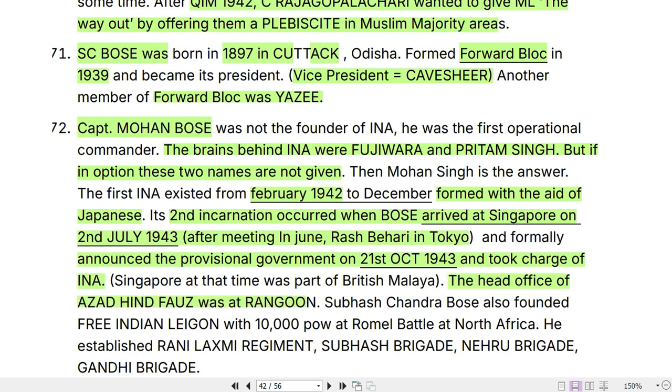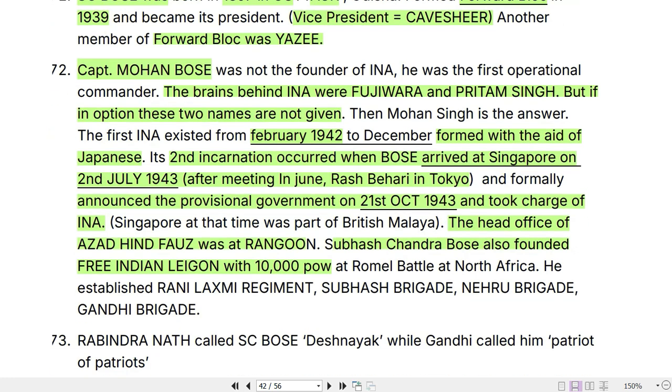Subhash Chandra Bose also founded Free Indian Legion with 10,000 prisoners of war at Rommel battle, which you should not remember. Just remember that Free Indian Legion is associated with Subhash Chandra Bose, and the head office of Azad Hind Fauj is located in Rangoon. He formed the Provisional Government of India on 21st of October 1943, and that's when he took charge of the INA. He also formed Rani Lakshmi Regiment, Subhash Brigade, Nehru Brigade, and Gandhi Brigade.